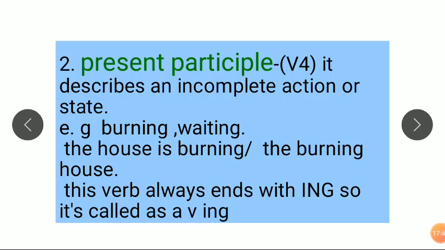Now see the present participle. V4 is always attached with ing, and it describes an incomplete action or a state, a situation which is going on, a continuous action. For example, burning, waiting. The house is burning, the burning house. This verb always ends with ing, so it's called V plus ing. This single word burning gives us an incomplete action. The house is burning; the action is going on. That's why it's called a continuous action.